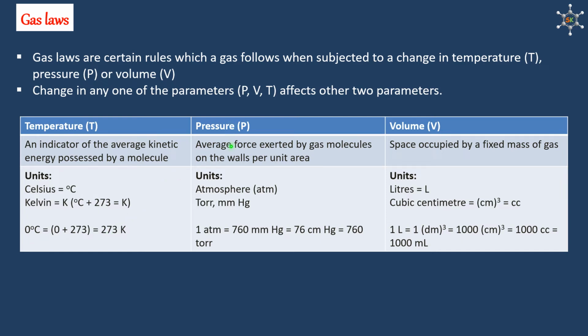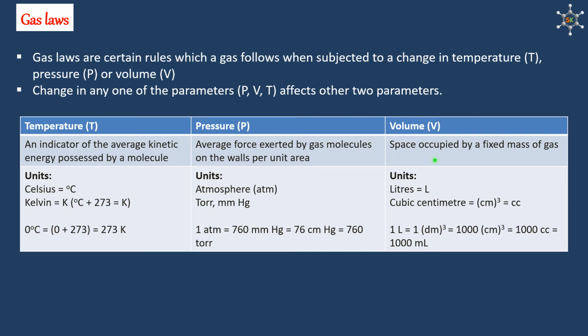Pressure is the average force exerted by gas molecules on the walls of the container per unit area. Units for pressure is atmosphere, torr or millimeter mercury. In short, it is called as mercury. 1 atmosphere is 760 mm mercury or 76 centimeter mercury, that is equal to 760 torr.